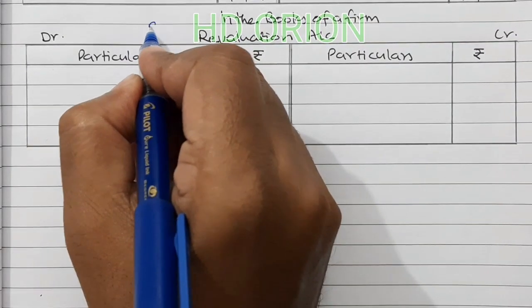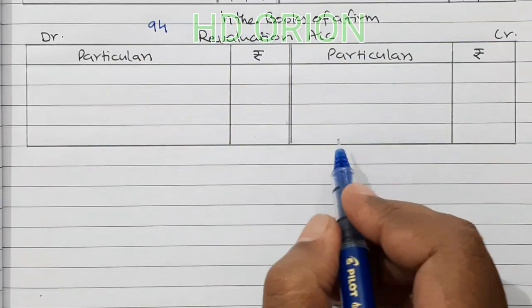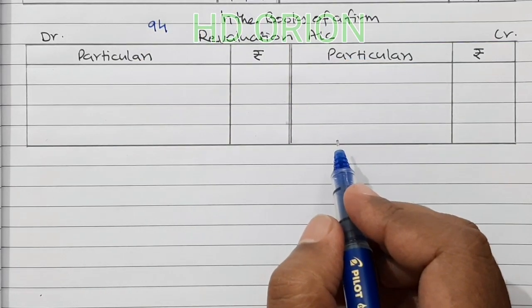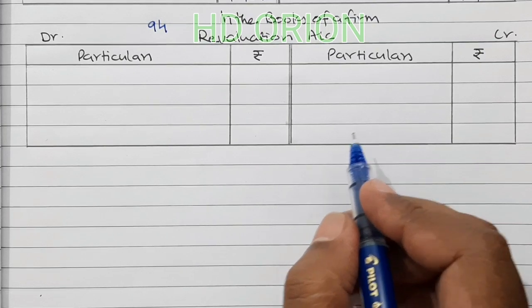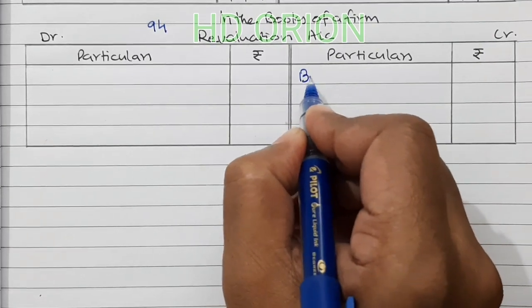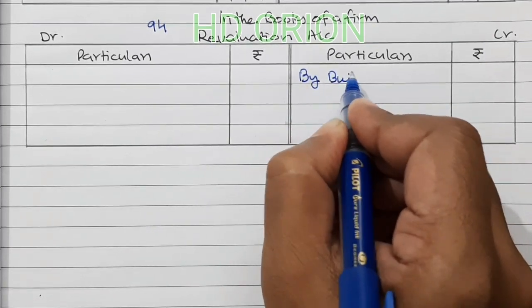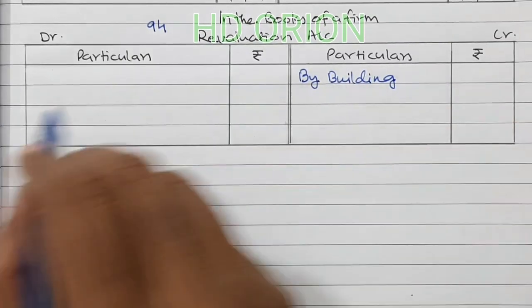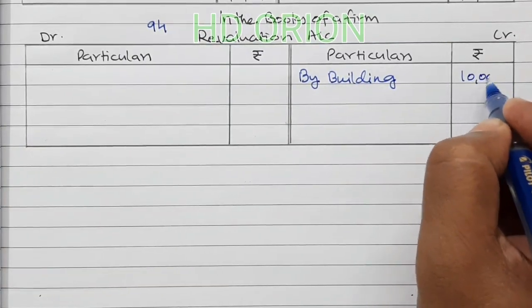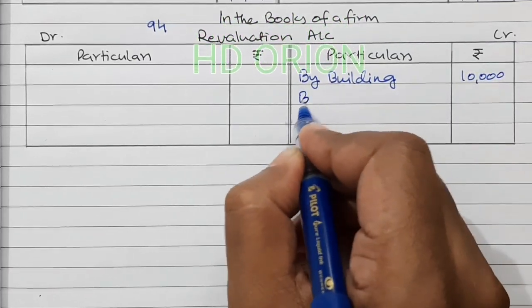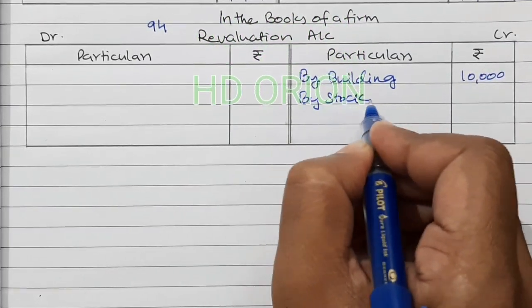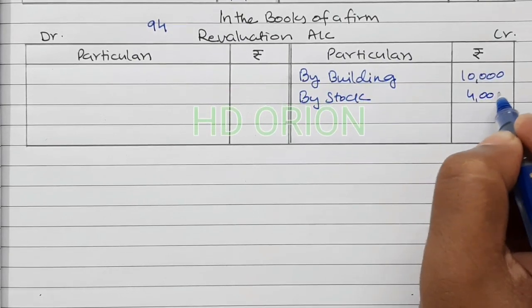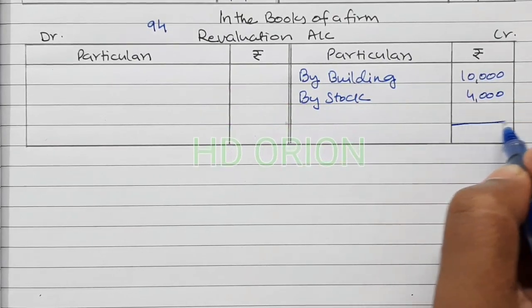So solution 94, revaluation account in the books of the firm. Assets are revalued. So building is increased by rupees 10,000 and stock by rupees 4,000. That is the only revaluation.